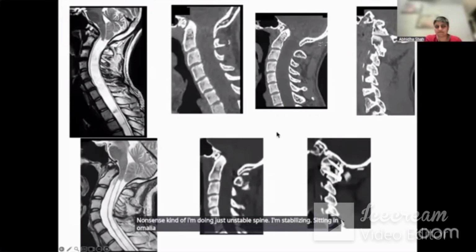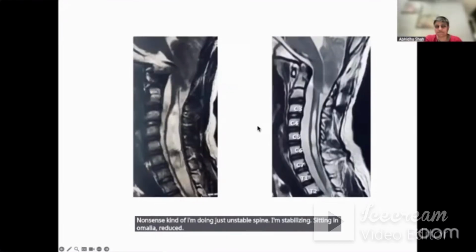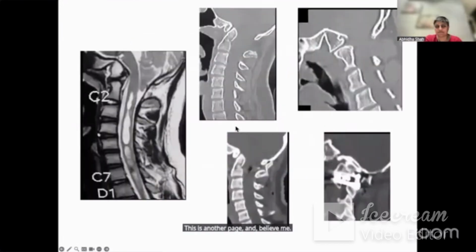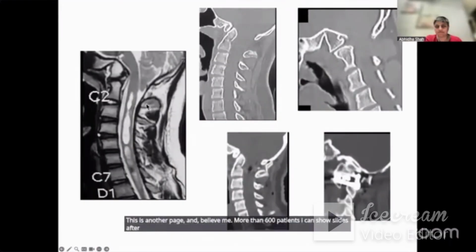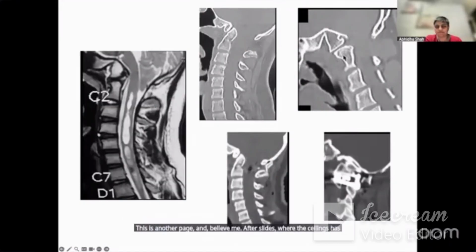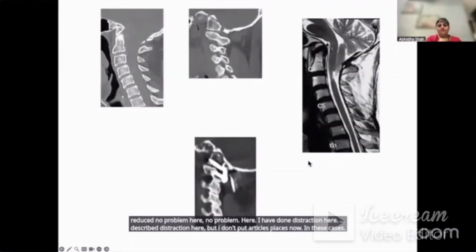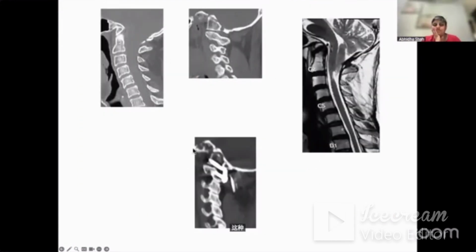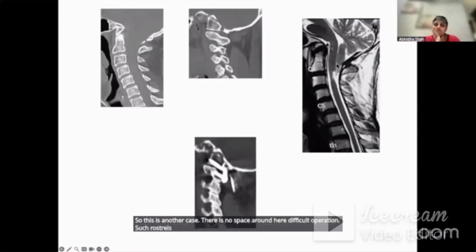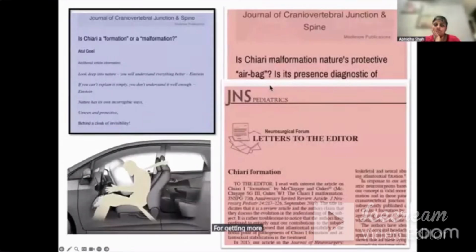Syringomyelia, reduced. This is another patient, and believe me, more than 600 patients. I can show slides after slides where the syrinx has reduced. No problem here, no problem here. I have done distraction here. I have described distraction here, but I don't put articular spacers now in these cases. It is not necessary. So this is another case. There is no spacer here. Difficult operation, such rostral C1, C2 for Chiari malformation, but that is the treatment.